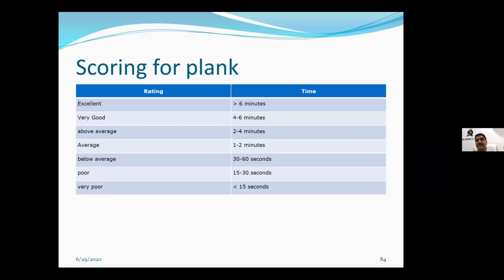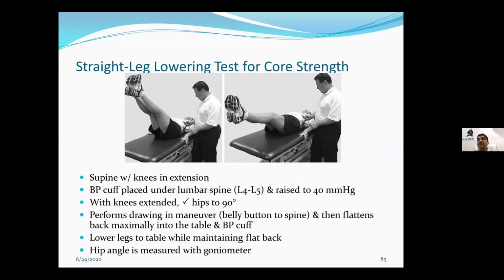Another test is the straight leg lowering test, where we take an inflated blood pressure cuff and keep it at the lumbar lordosis level, and then we take the person's leg to 90 degrees, and then we gradually ask him to lower it. While lowering, we have to see the changes in the blood pressure cuff.